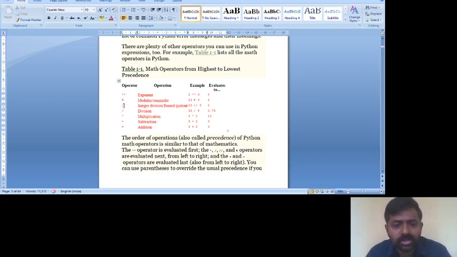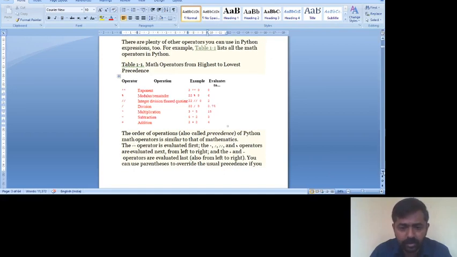The next thing is the floored quotient. Whenever we divide any number, if we want only the integer part of the quotient, we can use two slashes like this. It is also important. Now the next thing is the division operator. As you know, it is used to find the quotient, and in the quotient we can get the decimal part also. You know all the basic arithmetic operators: multiplication, minus, plus.